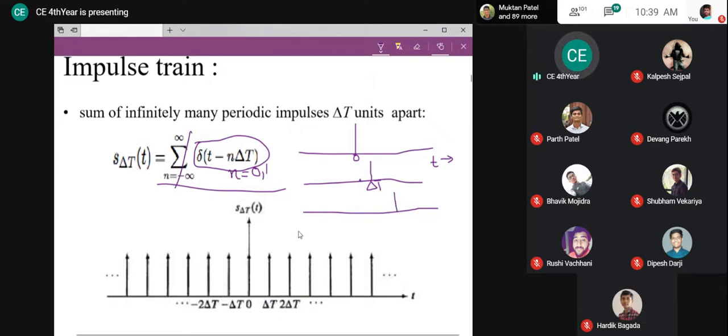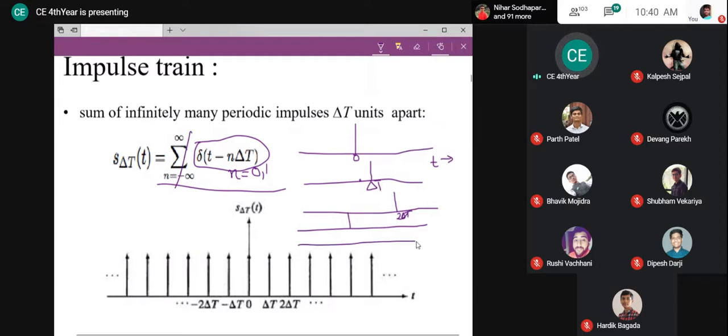Okay. Now, suppose I am going for the negative values. I hope you understand this is 2 delta t. If I am going for the negative values of n, it will exist at minus delta t for n equal to minus 1. If n is minus 1, this will be a positive term. A positive term means shifted to the left-hand side, so it will exist at minus delta t.